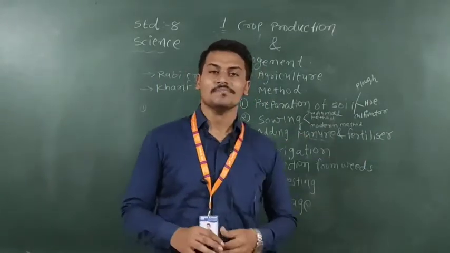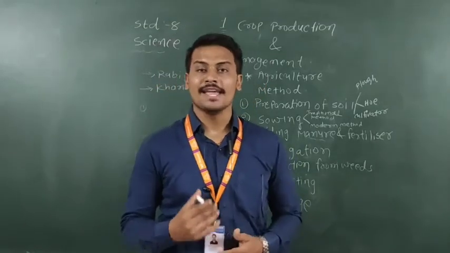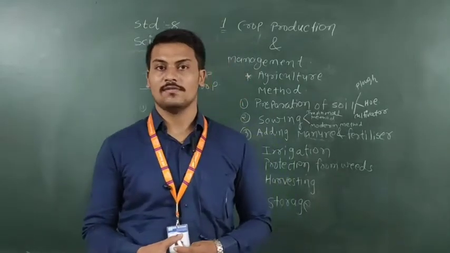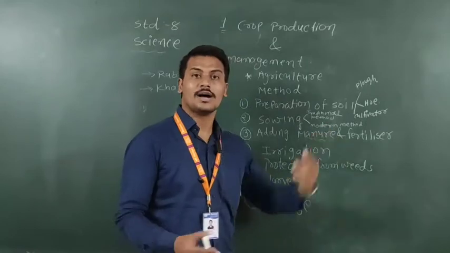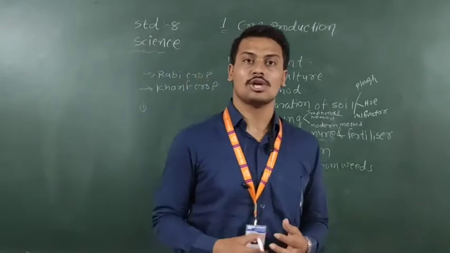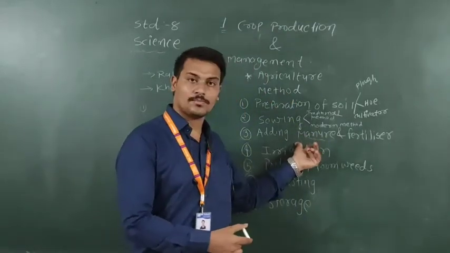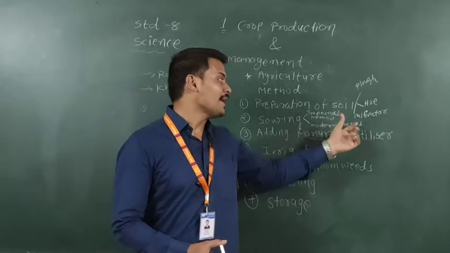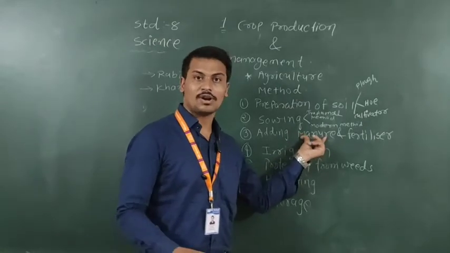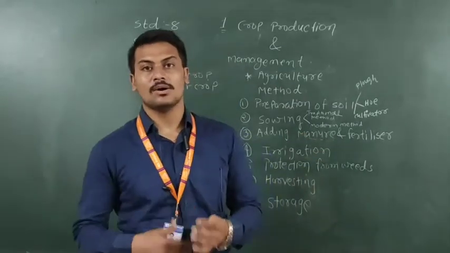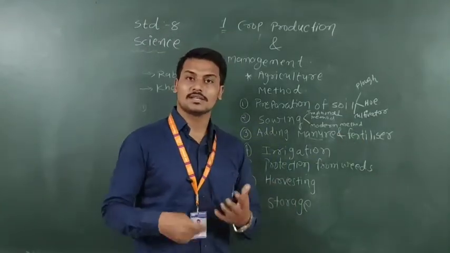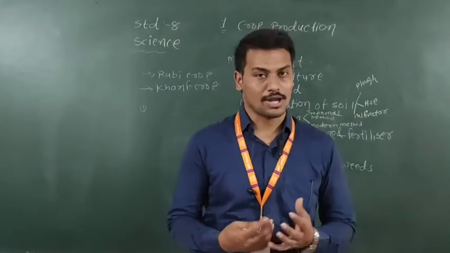Another thing is fertilizer, that is made in factories with the use of different chemicals, which also harm the soil, a harmful substance. But the advantage of the fertilizer is that it is very effective. It gives more nutrients to the particular crop compared to manure. So what are the advantages of manure and of fertilizer? Manure is a natural thing. What is the disadvantage? It gives fewer nutrients to the particular crop, and fertilizer gives more nutrients to the particular crop.